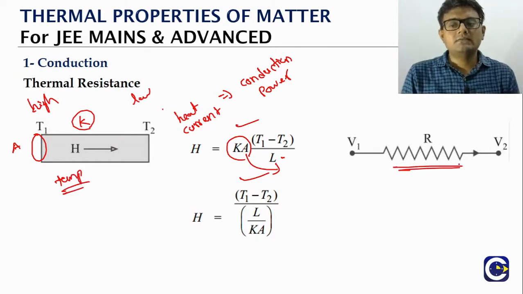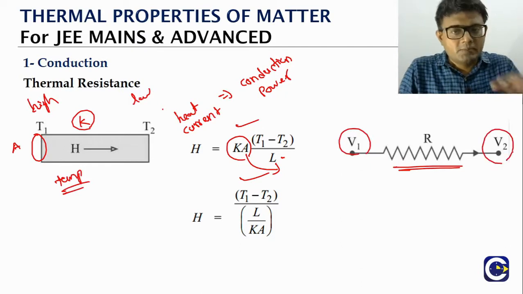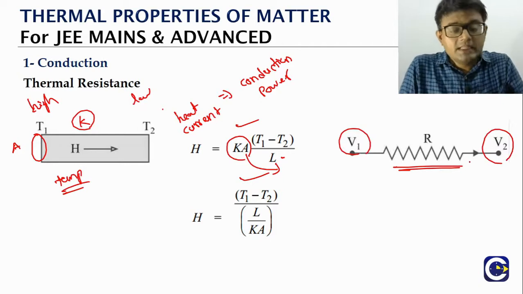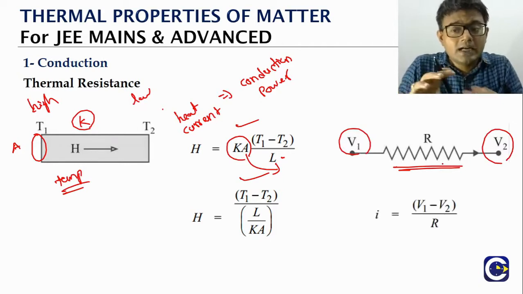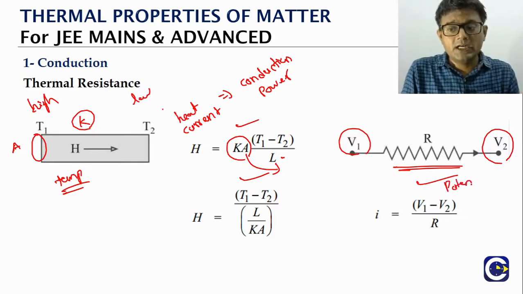If you have a resistance and if one end of it is maintained at a potential V1, let's say this is a high potential and the other end is at a low potential, then what is the electric current through the resistance? It will be equal to V1 minus V2, which is the potential difference, divided by R. R is the resistance value.